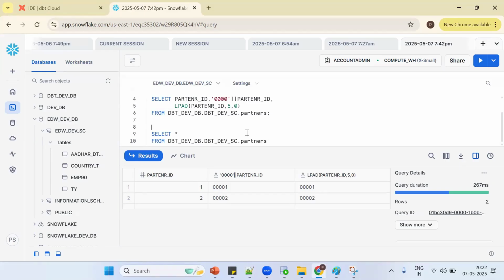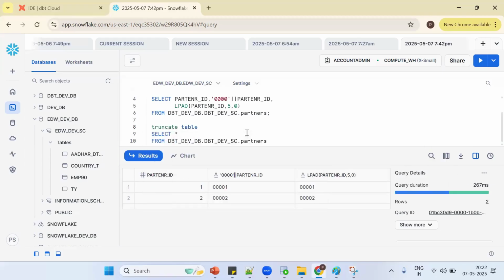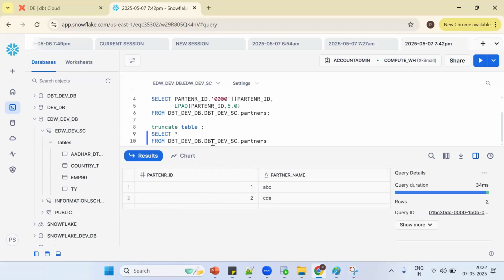The table is already there. Now what happened? We are just truncating. When you truncate the table, will the data type change? No, it will not change. So what happened? Data will be populated, but we will get only the one, not the zeros. Now we need to drop the table manually.